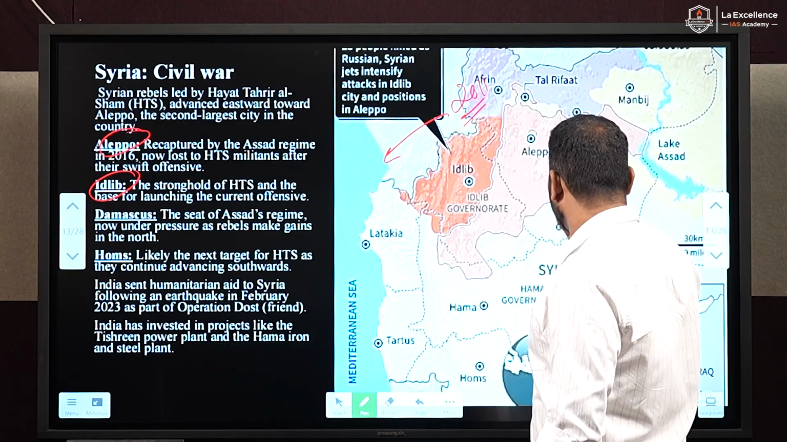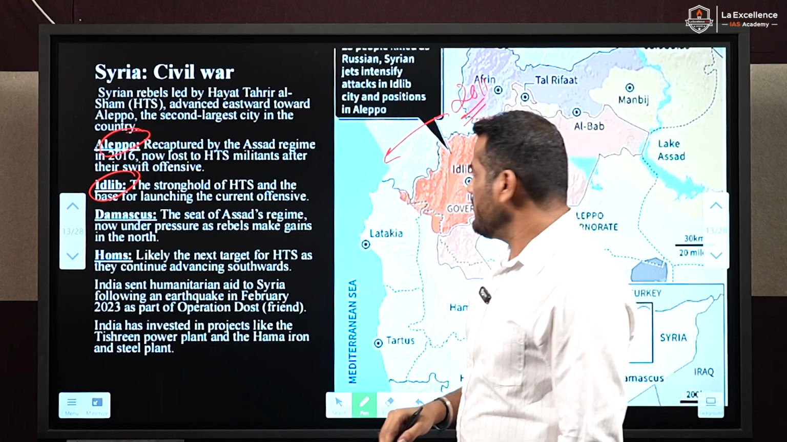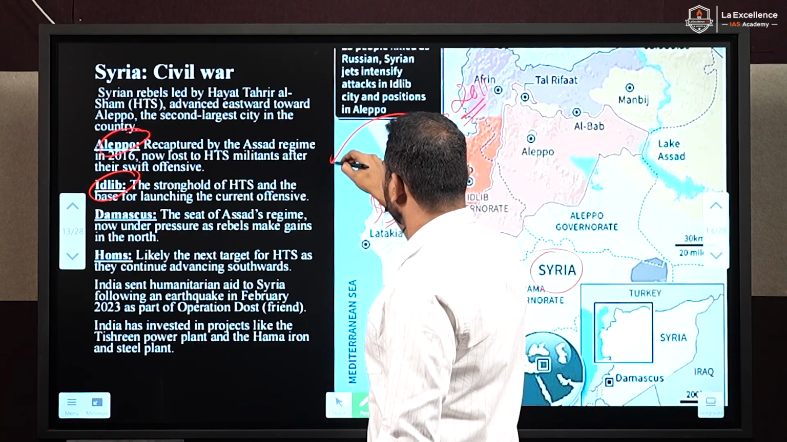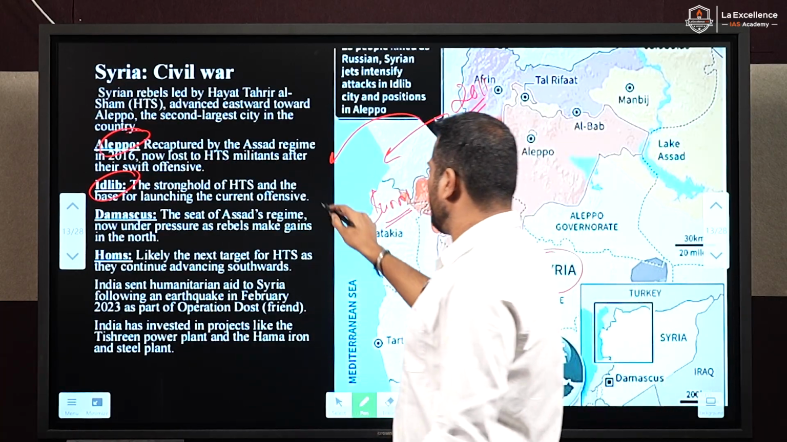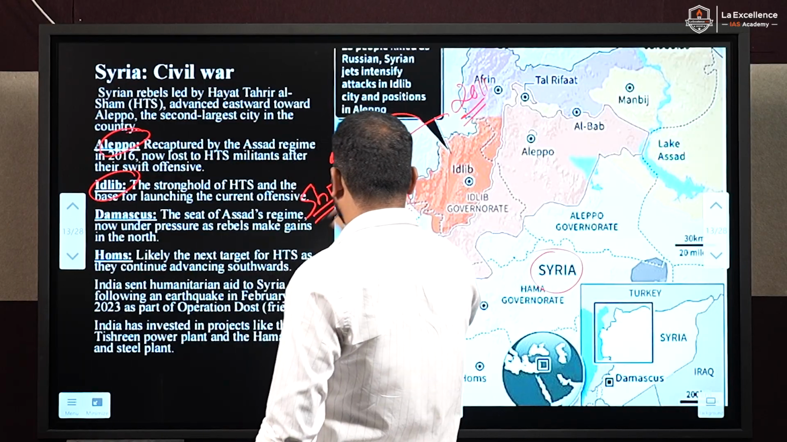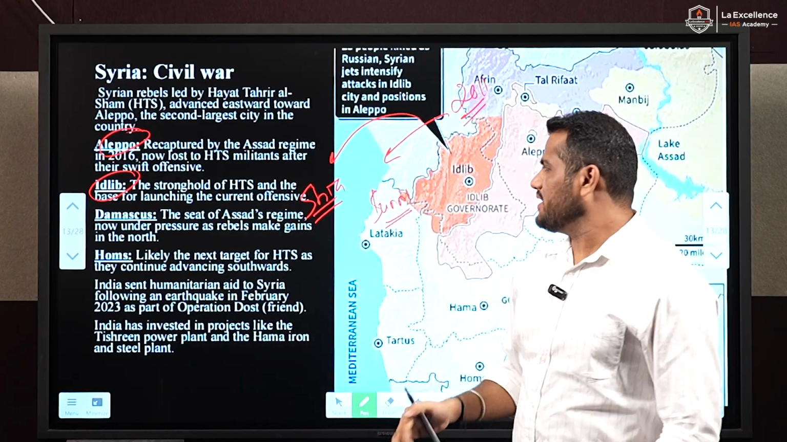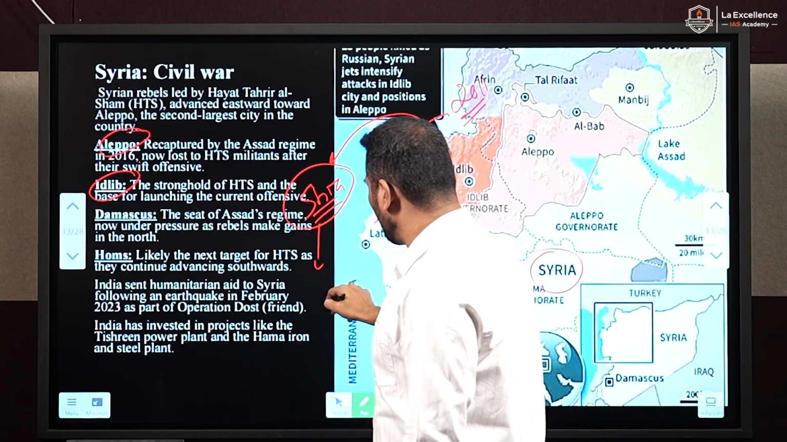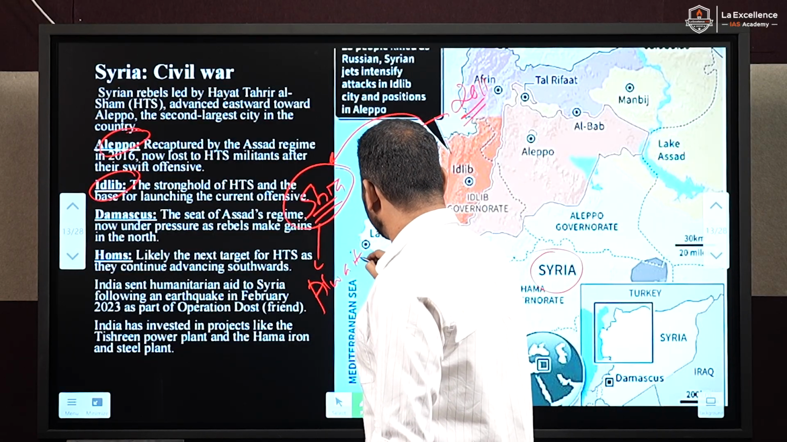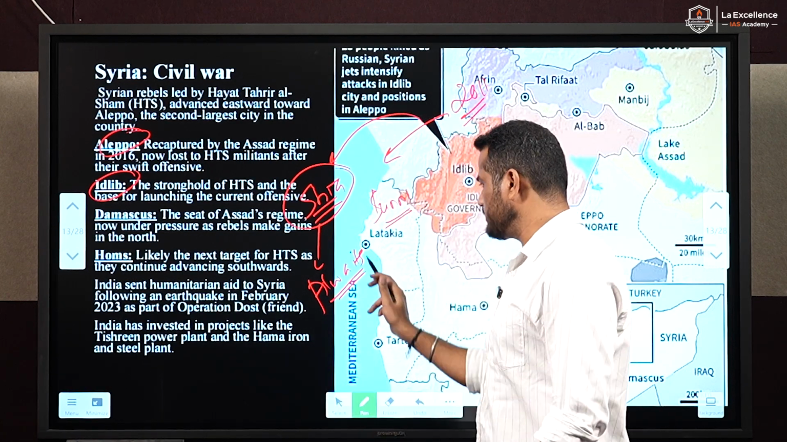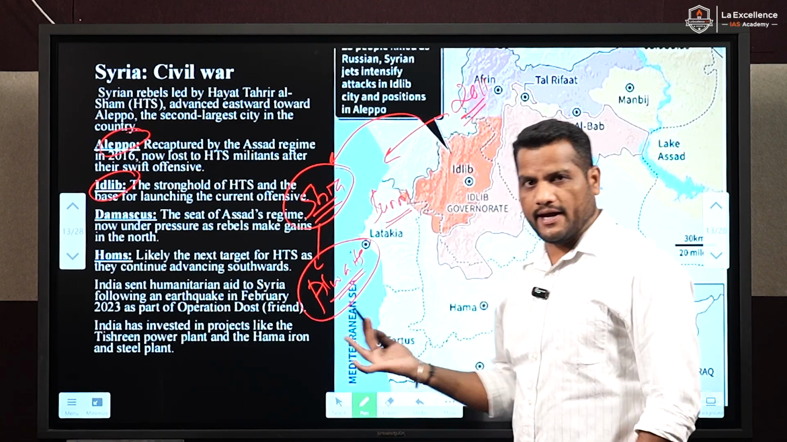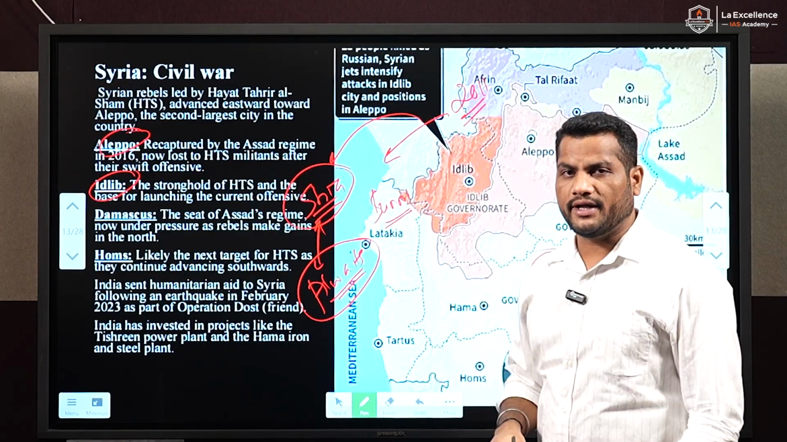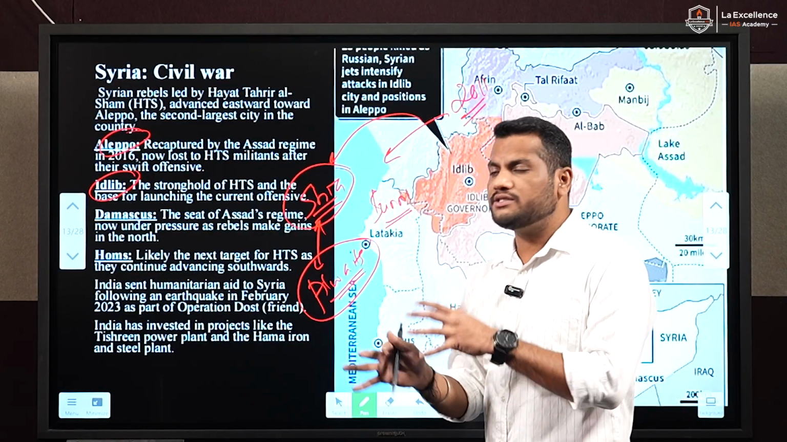A very important reason for the civil war is that Syria is dominated by the Sunni community. Sunni Muslims means the majority of the people are Sunni and the minority are Shia people. But the government was run by this particular community, Shia Muslims. This Shia Muslim community belongs to the Alawites. Note down that this is very important from your prelims perspective. Alawites are an ethnic community in Syria. This Alawite community belongs to the Shia Muslim community, and this Shia community was running the government in Syria.